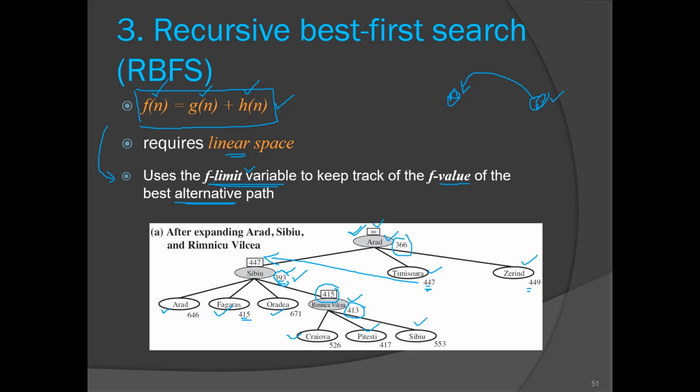Now all these unshaded nodes will be in the frontier, ordered by their f of n value. Now who is the node with the lowest f of n value? It is Fagaras. So what we have to do is unwind this search tree, go back to CBU, and expand this Fagaras. So recursion will unwind. We have to go back to CBU, and then we have to expand Fagaras.